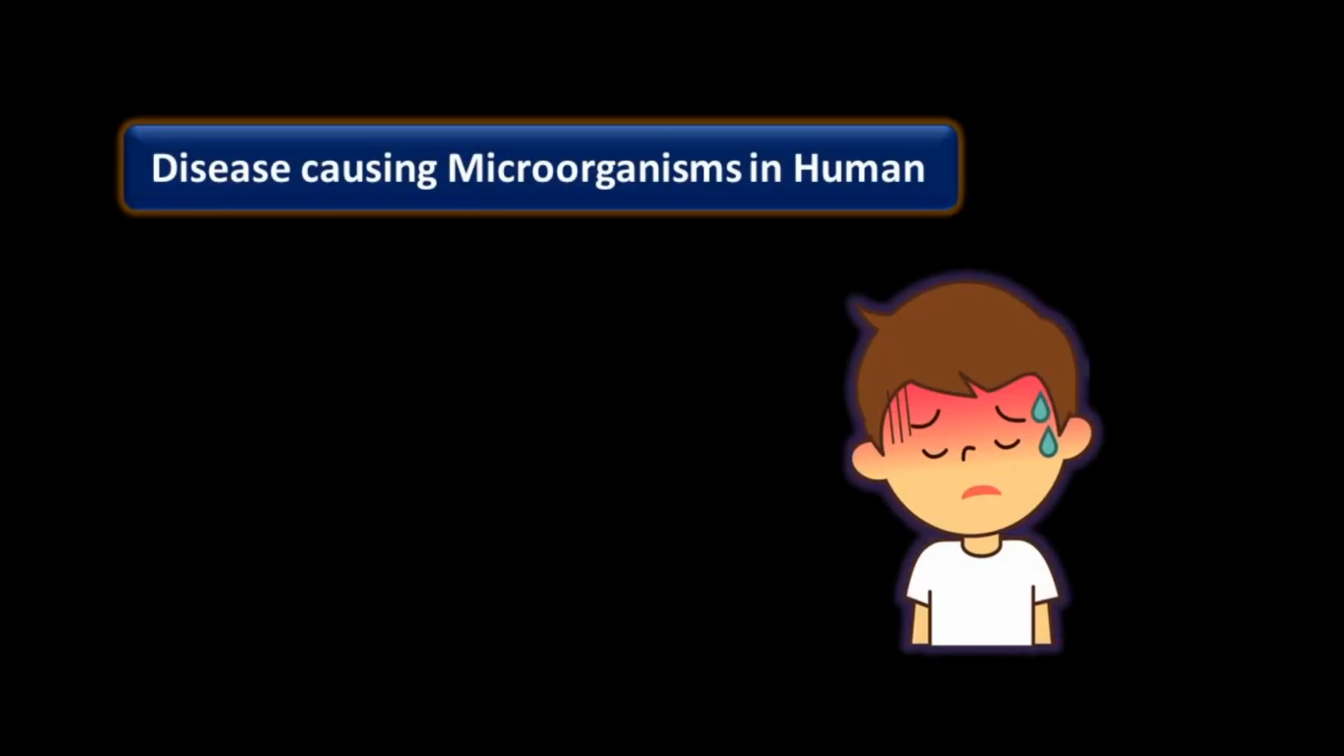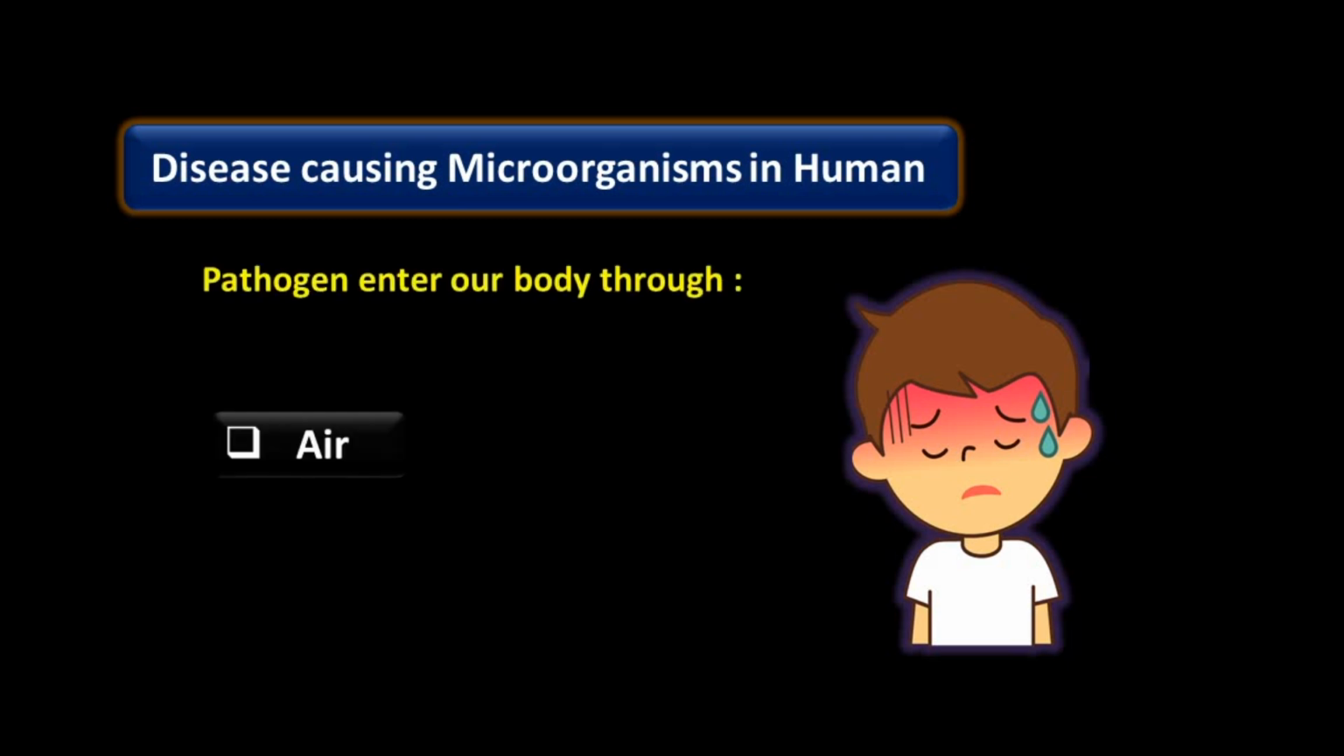Disease causing microorganism in human being. Pathogens enter in our body through different ways. First, pathogen enter in our body through air. Inside the air, there are different types of microorganisms present. When we breathe, these microorganisms enter in our body. These microorganisms are known as a pathogen. So they enter in our body through air. Through breathing process, they enter in our body and cause different type of diseases.